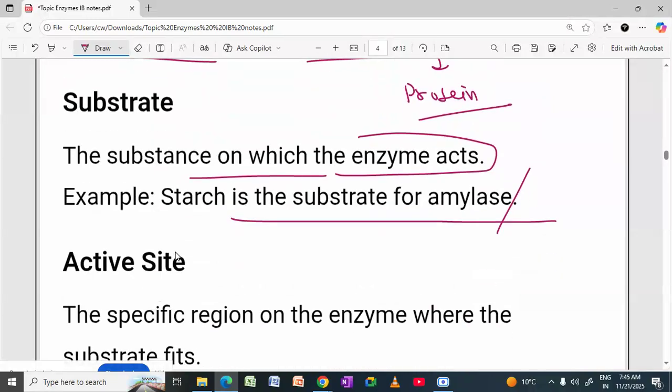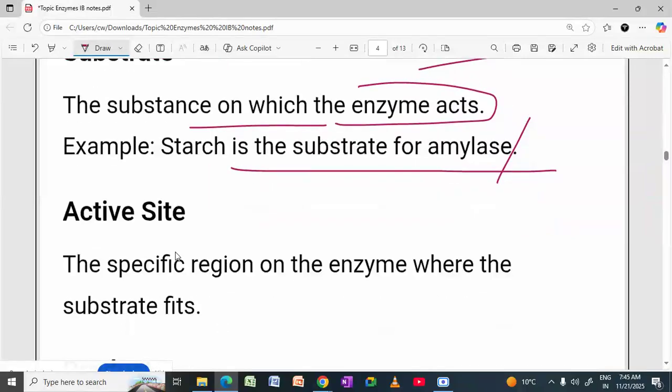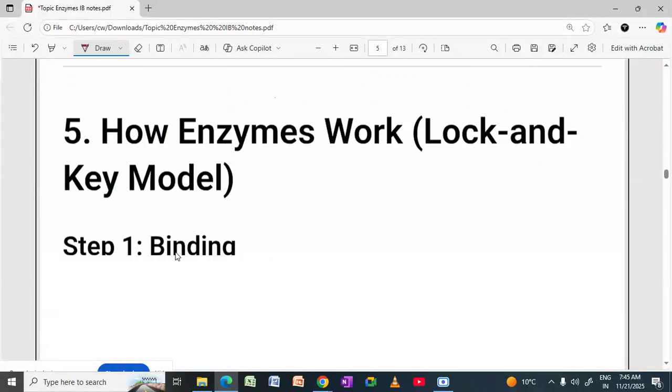Next terminology that you will study here is the active site. Active site is the specific region on the enzyme where the substrate fits. Like I can show you here.